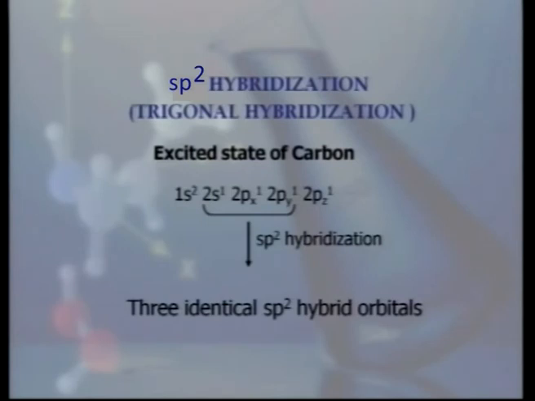Here in the excited state of carbon atom, again 4 unpaired electrons are present, but only one s and 2 p orbitals are combining together to form sp2 hybrid orbitals. So how many sp2 hybrid orbitals will be formed? It is 3, because 3 atomic orbitals are combining together, so we will get 3 identical sp2 hybrid orbitals.